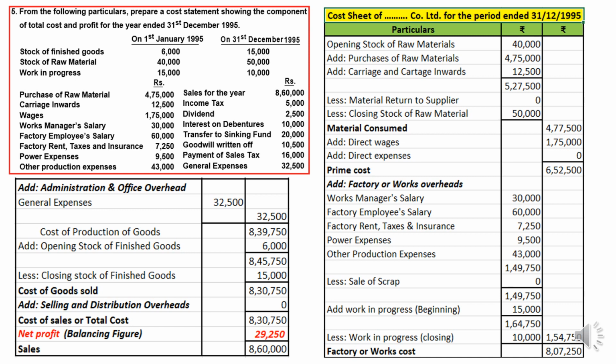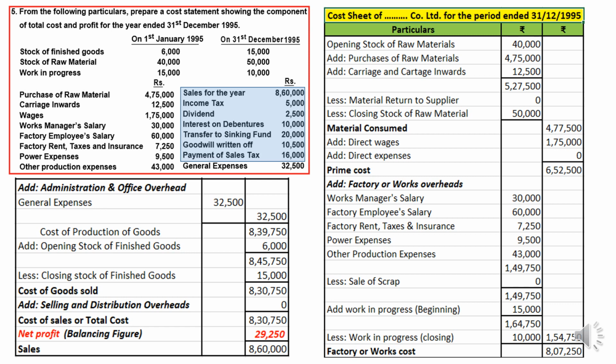That will be considered. But what about these expenses such as sales? Sales will be considered, right? Income tax paid, dividends, interest on debenture, transfer to sinking fund, goodwill written off, payment of sales tax, these will not be considered. These items will not be considered for preparation of cost sheet. Just now we understood items will not be included while preparing cost sheet. Sales I have highlighted, but sales is a last item we will take. But income tax onwards to payment of sales tax we don't consider while preparing cost sheet. I hope I made you understand.